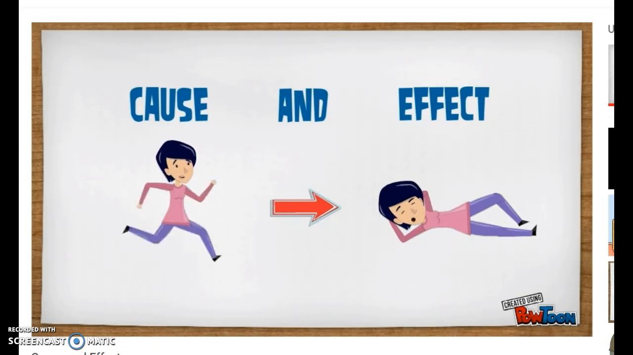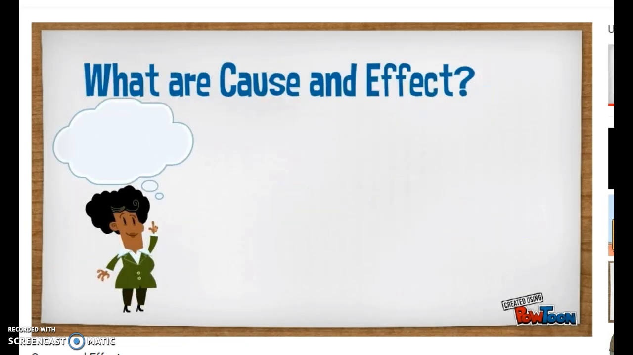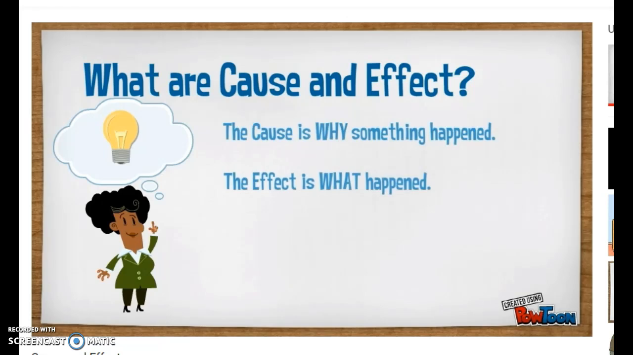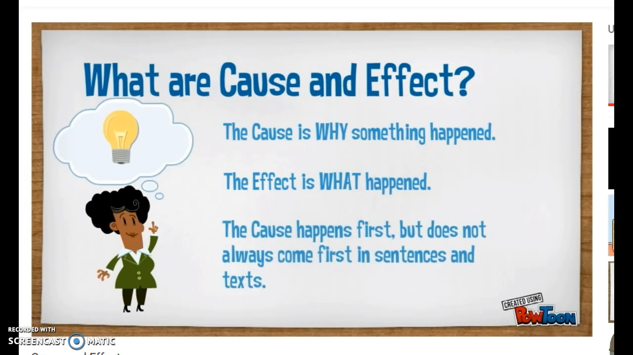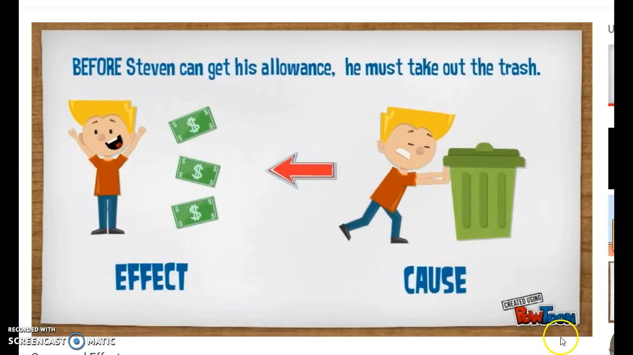So cause and effect. What are cause and effect? The cause is why something happened, and the effect is what happens. The cause happens first.